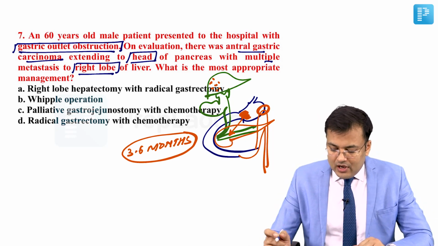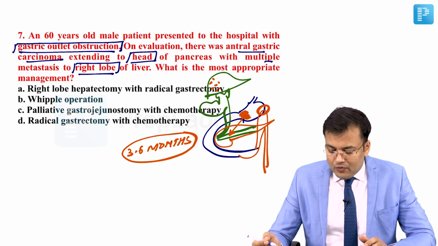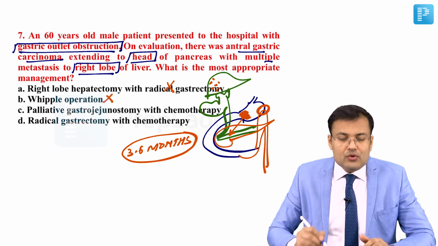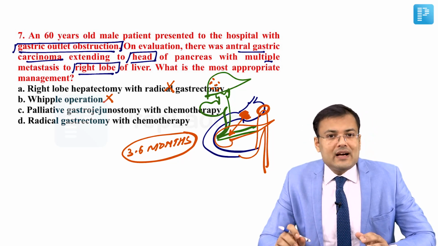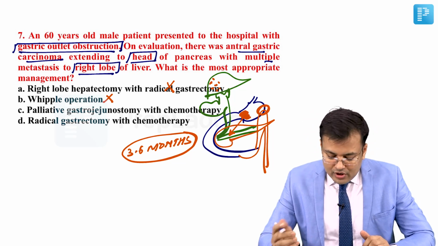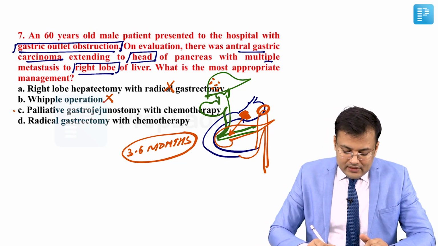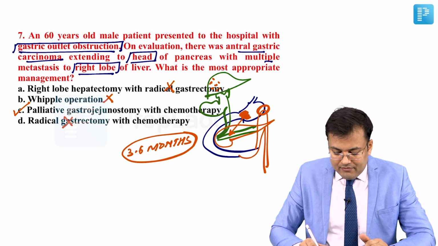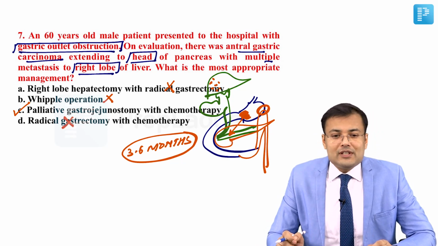So, options. What is the most appropriate management? Right lobe hepatectomy with radical gastrectomy? Obviously not. Whipple's procedure? No. This is for malignancies arising from the head of pancreas or second part of duodenum. It's a radical procedure. It should not be done. Palliative gastrojejunostomy with chemotherapy. This is correct. And radical gastrectomy with chemotherapy, we should not go for radical gastrectomy. So the correct answer for this question is C.